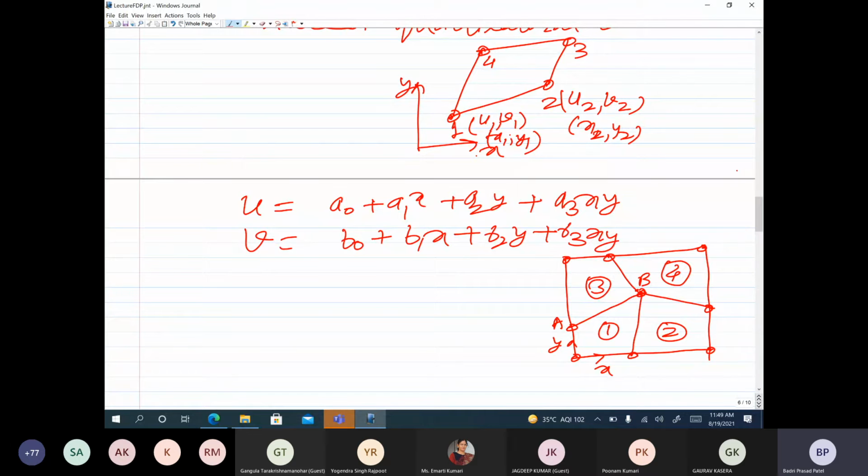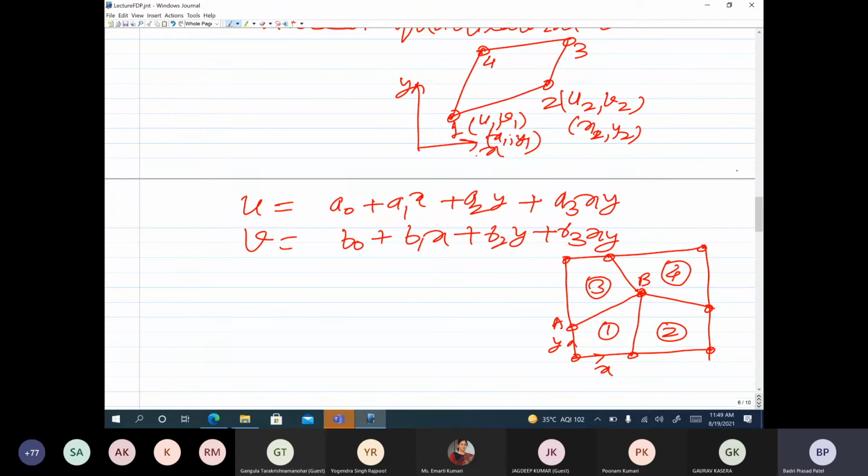Already at A and B, the values of u and v from both elements are the same, which we are already enforcing, because at nodes we have u and v as the degrees of freedom. During assembly we say that node A of element 1 and node A of element 3 have the same values of u and v. Similarly for node B, and so on. So at A and B they are anyway continuous, but it should be the same along AB. Will it be the same? That's the question. How do we check that?